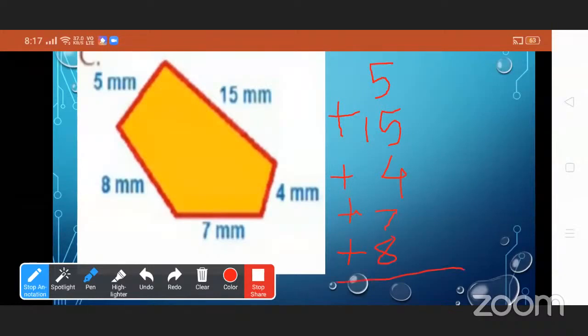Now do the addition. 5 plus 15 is 20, and 20 plus 4 is 24. 24 plus 7 is 31. 31 plus 8 is 39 centimeter. Na? Yes, sir. This is our final answer.